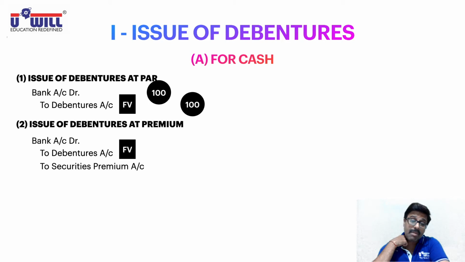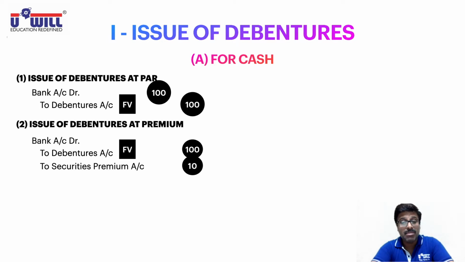Now regarding the amounts, how do you record it? First you record the amount of debentures, that is the face value, say 100 rupees. Then you record the amount of premium. Suppose we collect 10 rupees of premium, 10% premium on face value. If you collect 10 rupees more, how much amount would you receive? So bank account you would debit with 110.